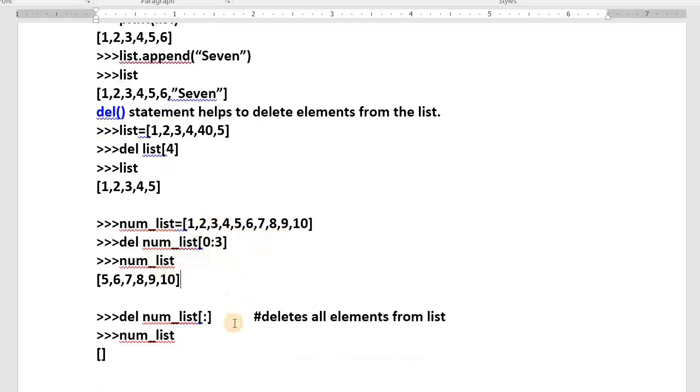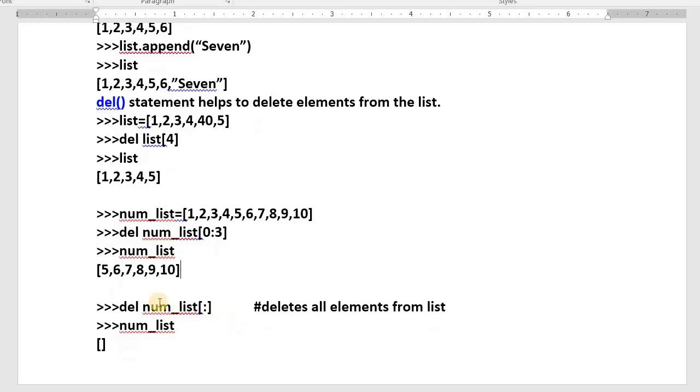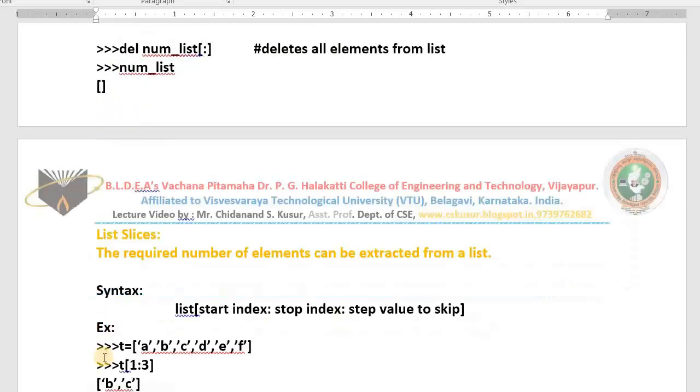Okay, very good. I would like to delete all the elements from the list. Then I go for del, then the name of the list, just colon. I have not given the starting index, I have not given the end index. That means everything will be deleted from the list. Try to print, nothing we are getting. This is all about append and delete.